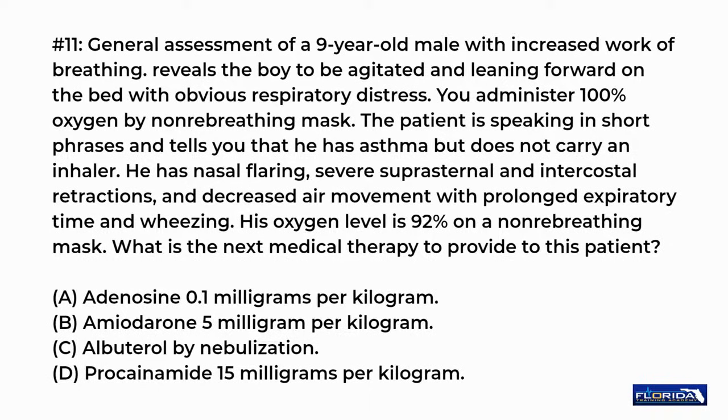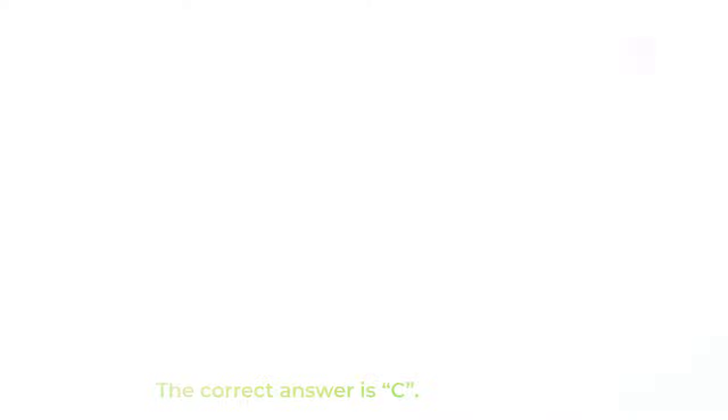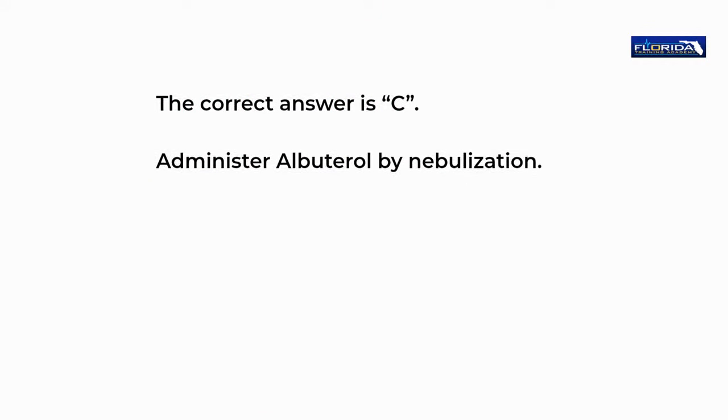What is the next medical therapy to provide to this patient? A. Adenosine 0.1 mg per kilogram. B. Amiodarone 5 mg per kilogram. C. Albuterol by nebulization. D. Procainamide 15 mg per kilogram. The correct answer is C. Administer albuterol by nebulization.